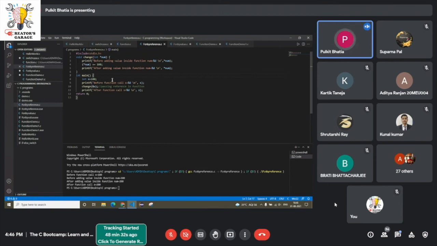When I run this code, the compiler comes first to the main function. It declares a local variable int x. Then a printf statement is being executed. This line comes before the function call: x is equal to 100. Okay, this statement is being executed. Then I come to this part, change x.